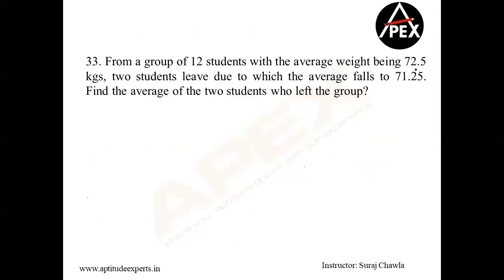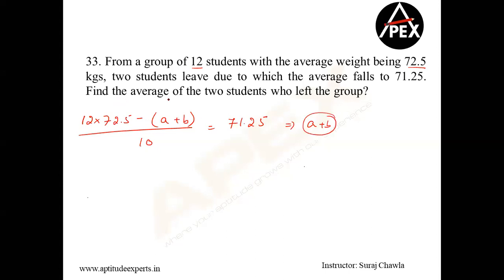12 students, the average is 72.5. So 12 into 72.5 is the total. Let's say the persons leaving are A and B. After these two guys left, the number of people is 10 and the new average is 71.25. So from here, you will get A plus B. The question is asking you to find the average of the two persons who left. So your job is to calculate (A plus B) by 2. Clear?